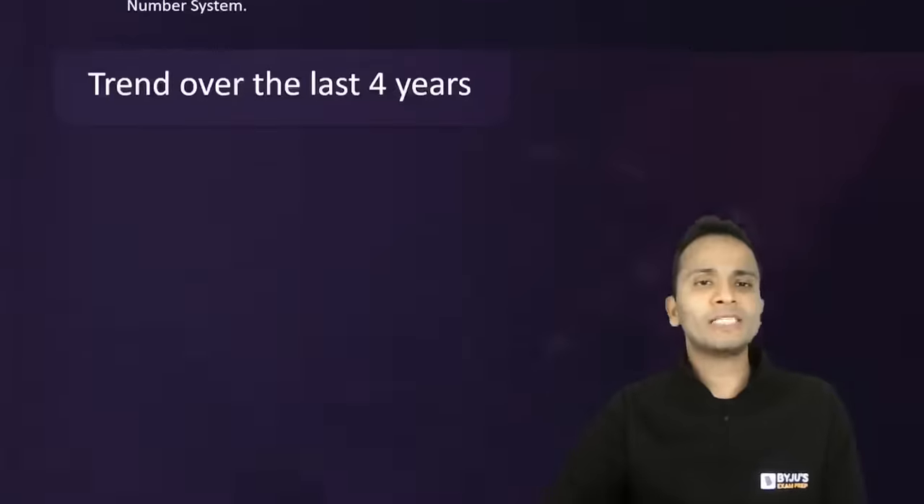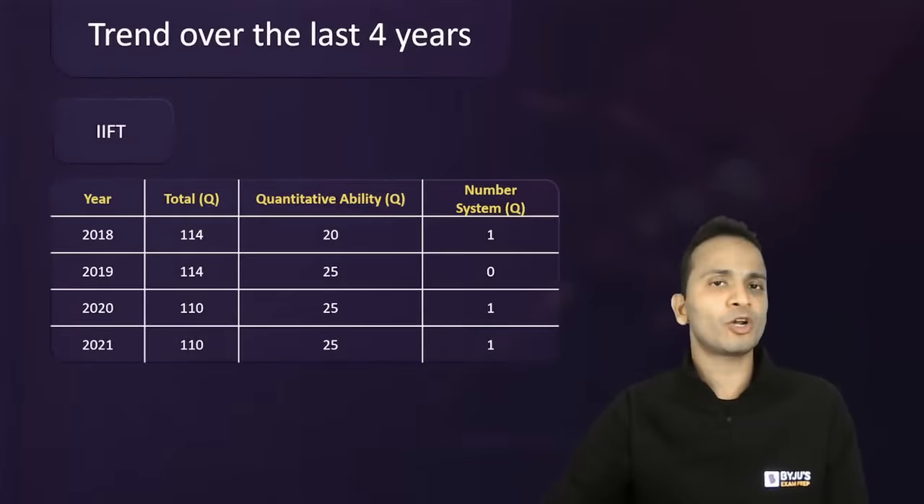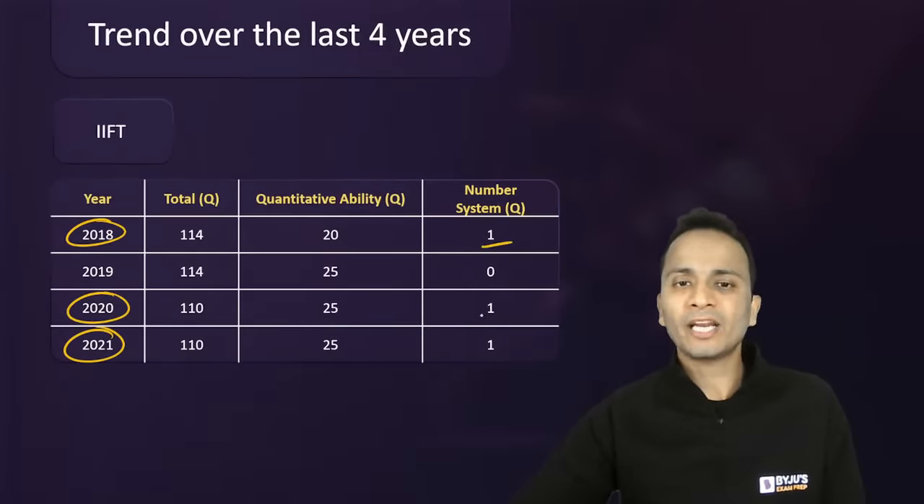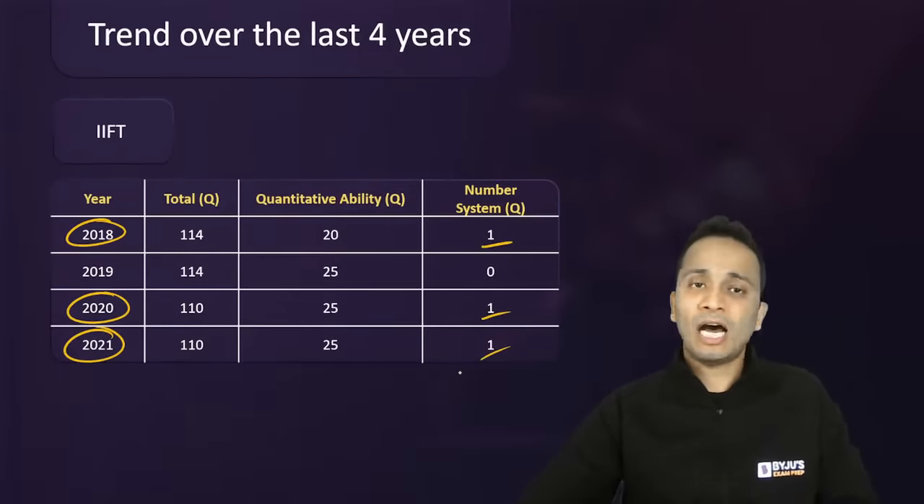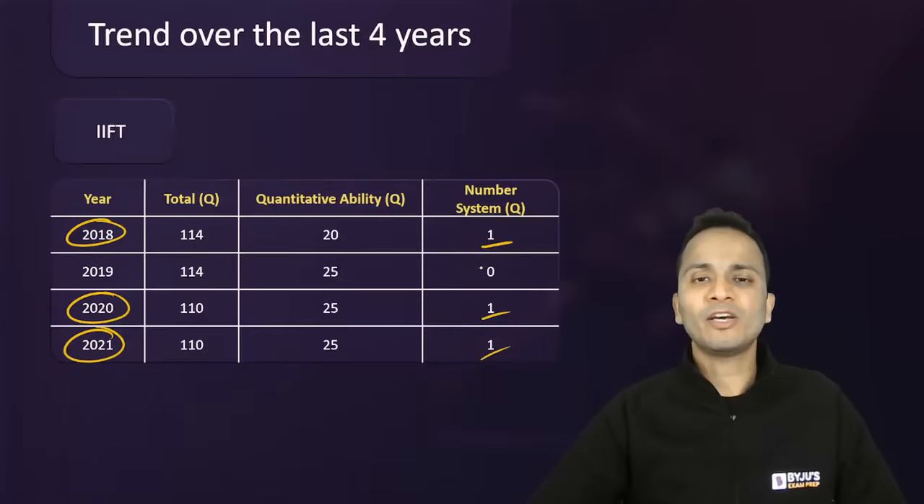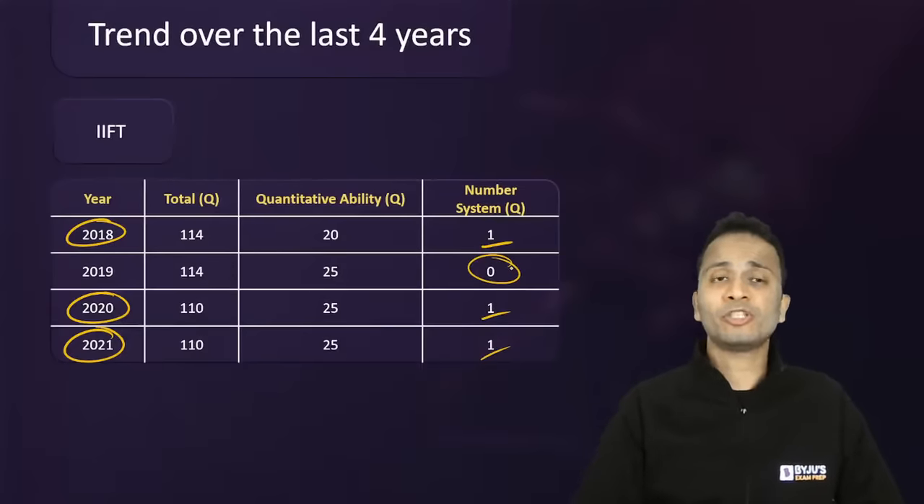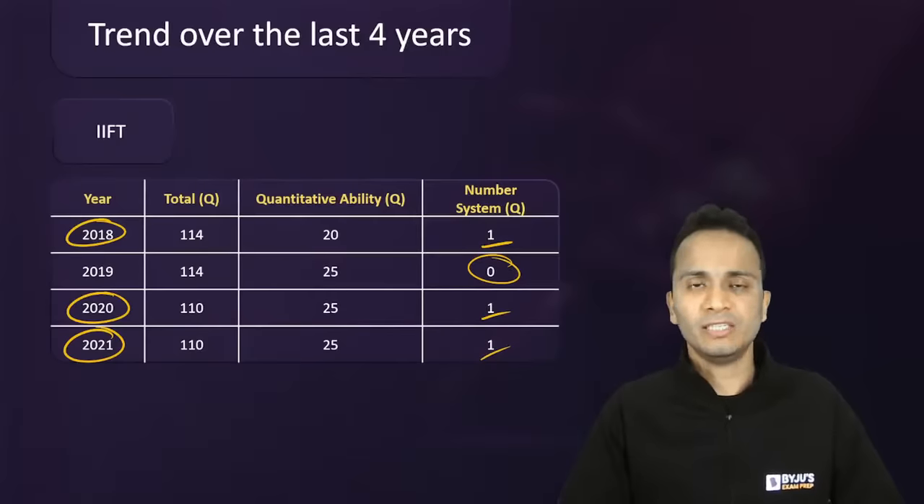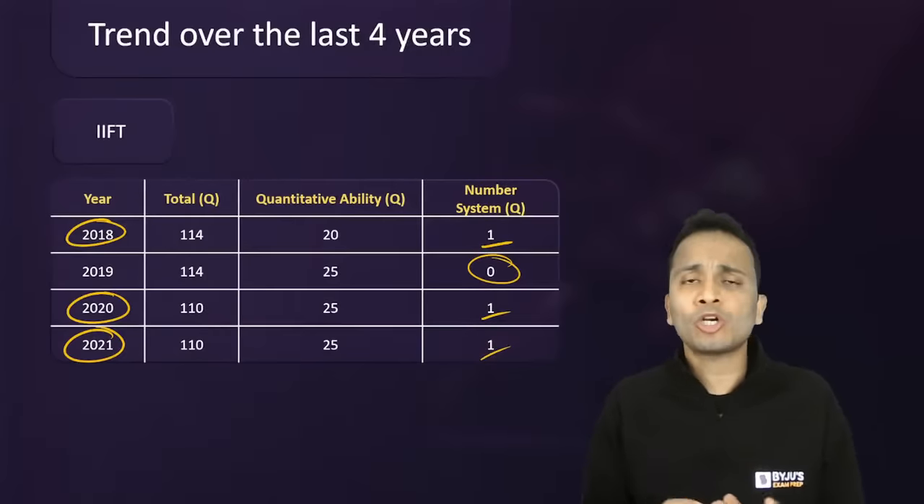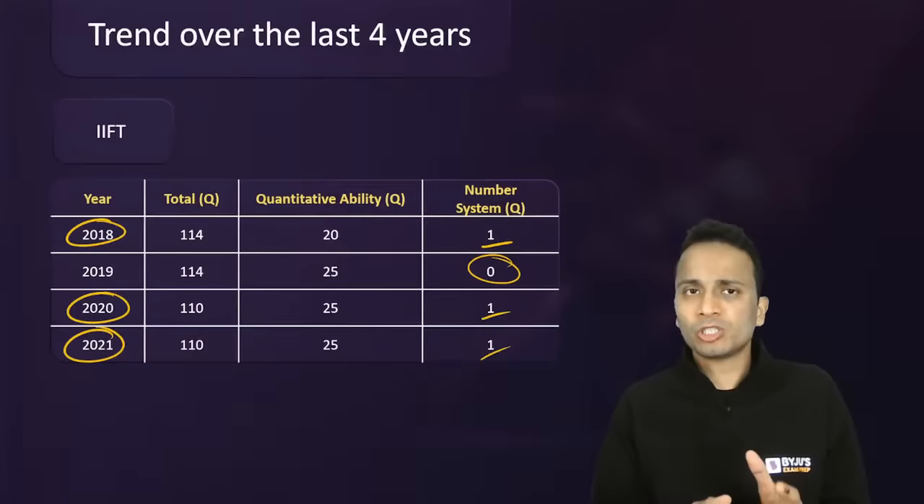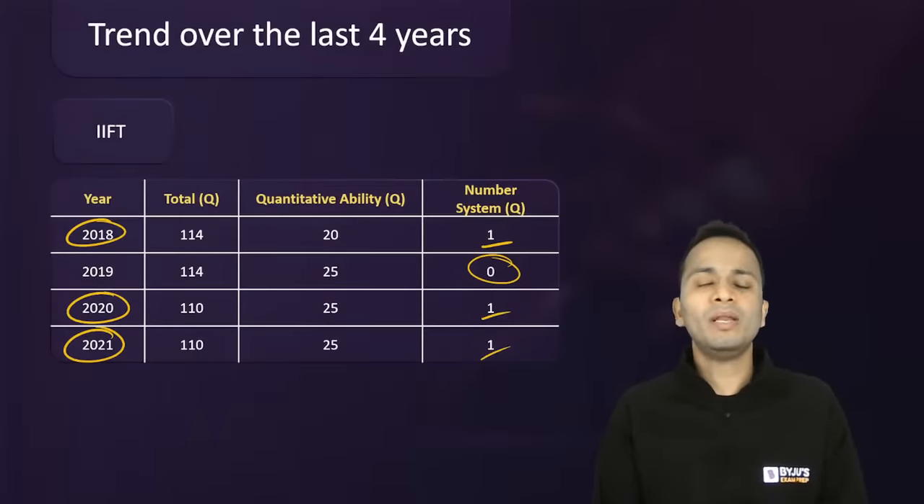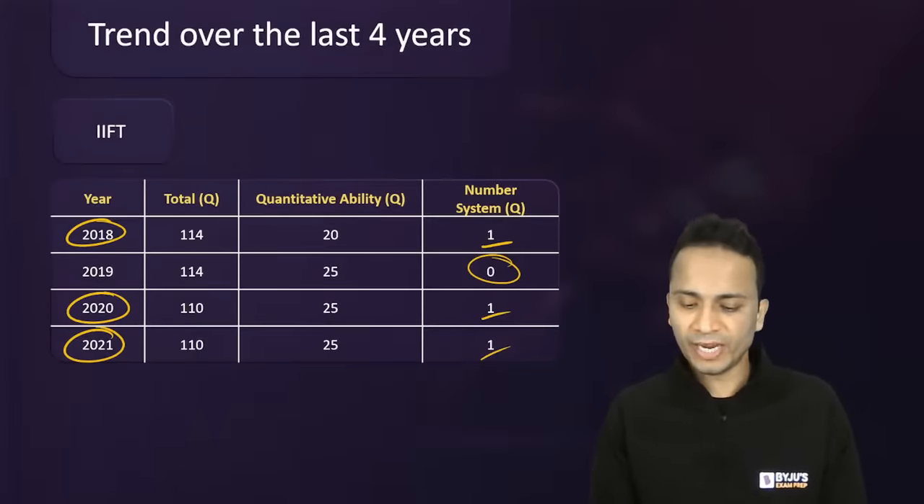So let's have a look at the trends over the last 4 years for the IFT examination. In IFT 2018, 2020 and 2021, one direct question has been asked out of number systems, and there was no direct question from number systems in 2019. I'm talking about direct questions. I'm not talking about the applications, because applications of number system will be there in almost every question.